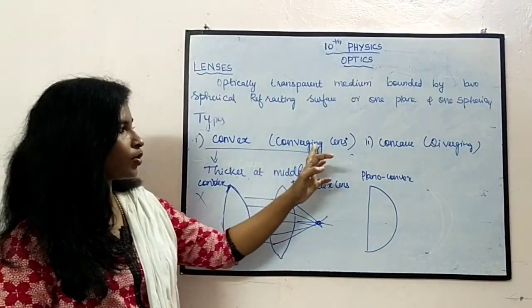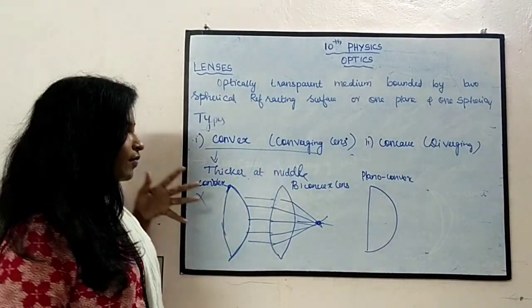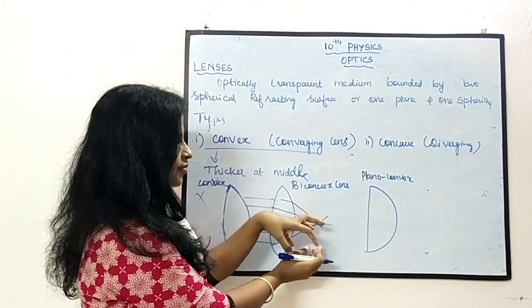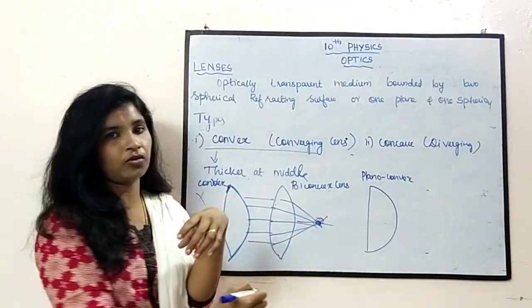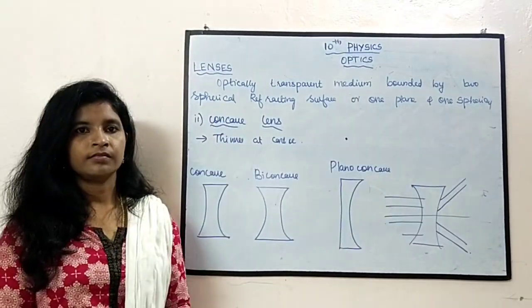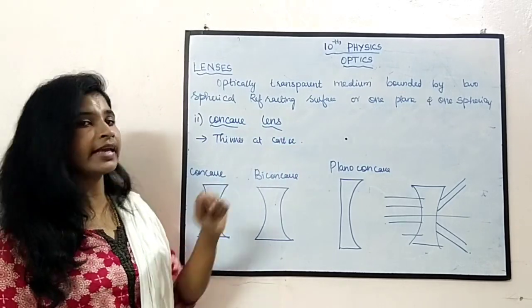It is also called a converging lens because when a beam of light passes through this lens, all the lights get refracted and converge at a particular point. So this is called a converging lens. The next type of lens is the concave lens.